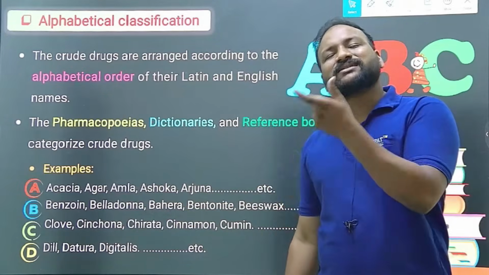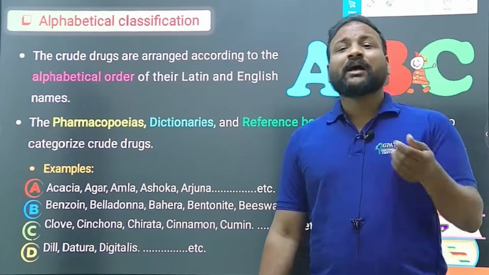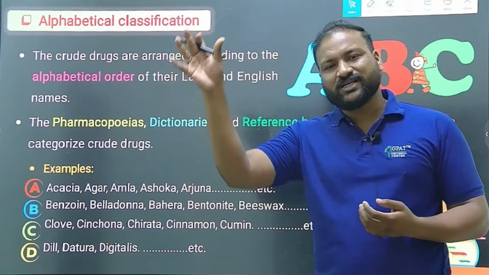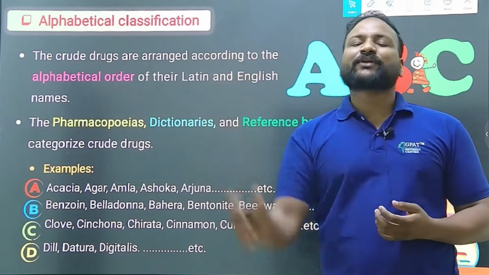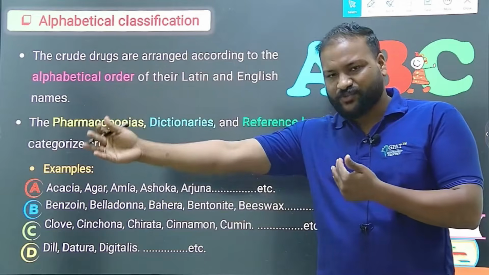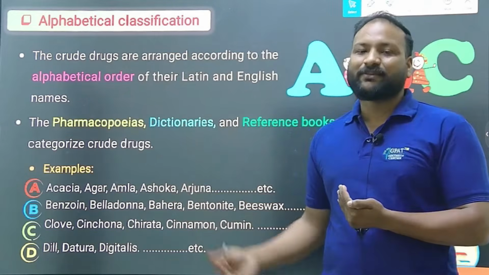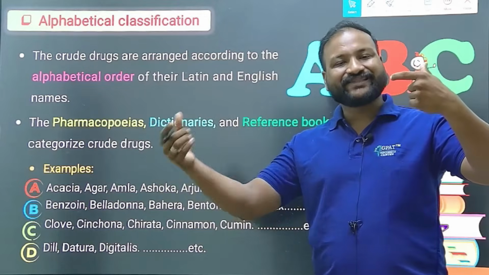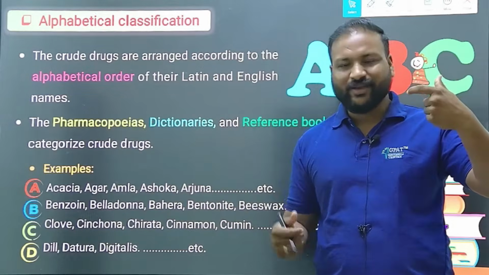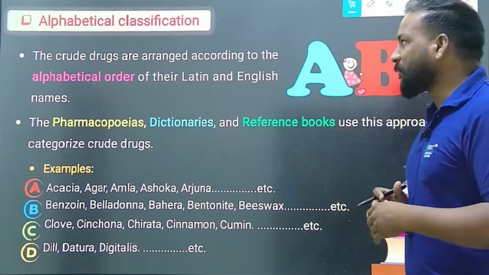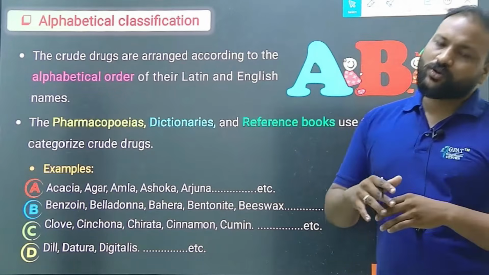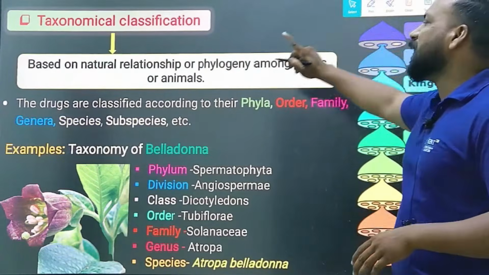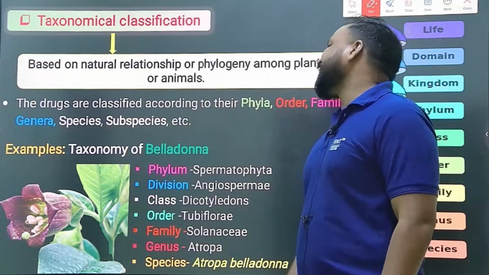They'll ask you several questions, mostly match the following questions. On one side, in section A, they'll give you the type of classification, and in section B, in front of that, they'll give you the definitions or examples, like alphabetical classification: acacia, benzoin, caraway, dill, ergot, fennel. So try to remember what the classification means and what the example for that was. That should be remembered.